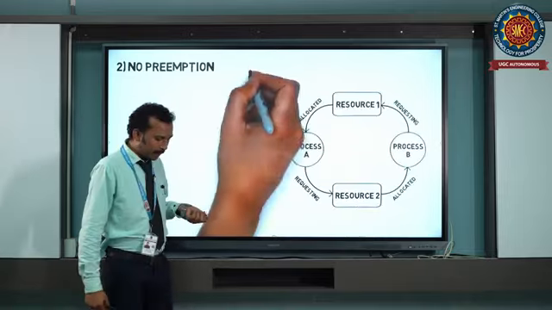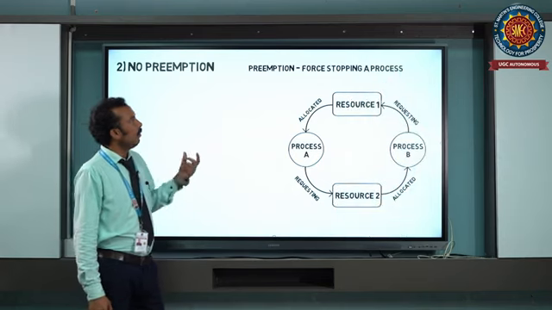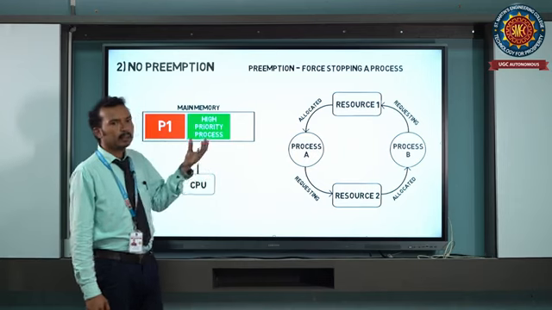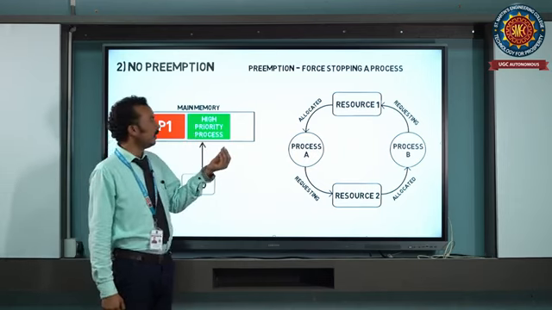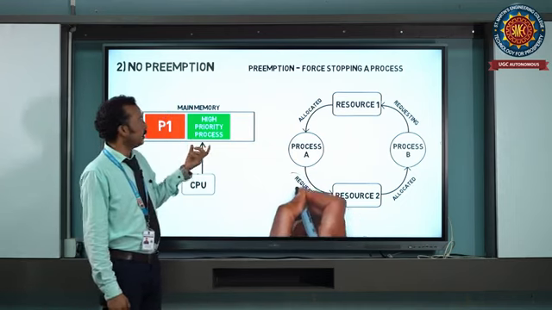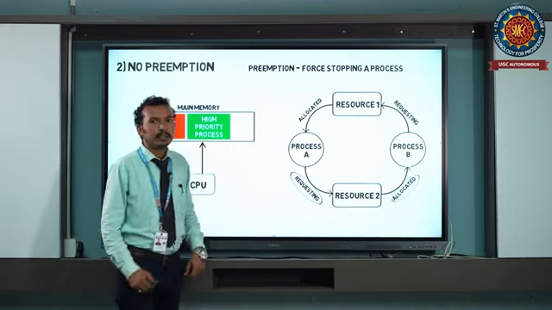Next one, no preemption. Preemption means we cannot forcefully take the resources from a process. The process will voluntarily release the resource by itself only after completion of its execution.